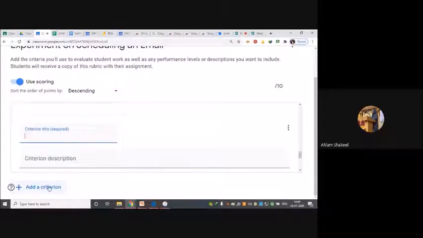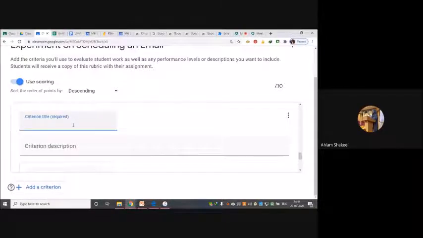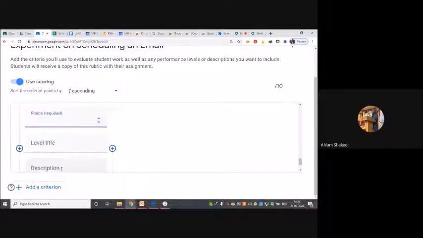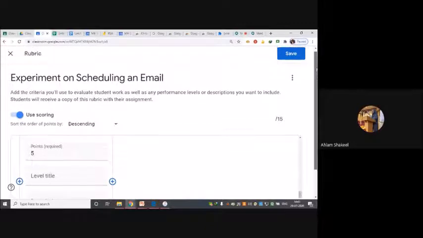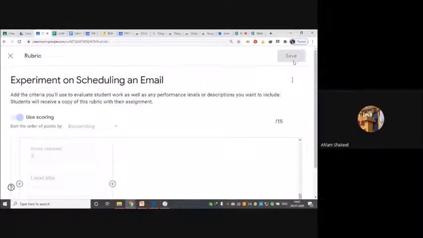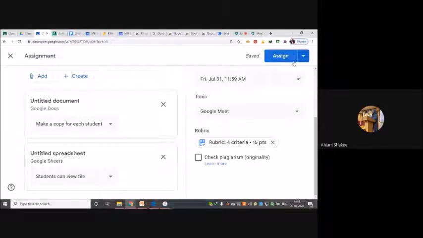I add one more criterion, that is performance, and I assign the points for this particular criterion as 5. So I have created 4 different parameters for judging my students, and I save it. You have to create your rubric only one time, for experiments, and one time for your assignment, and later on you can reuse your rubric. So this is how you created your rubric, and that rubric is assigned.